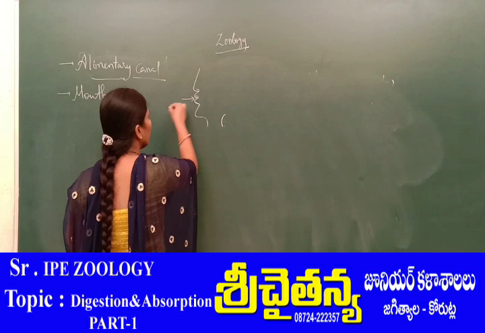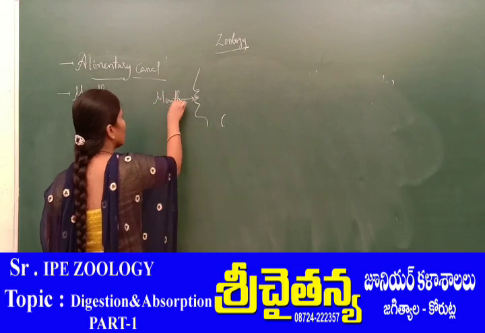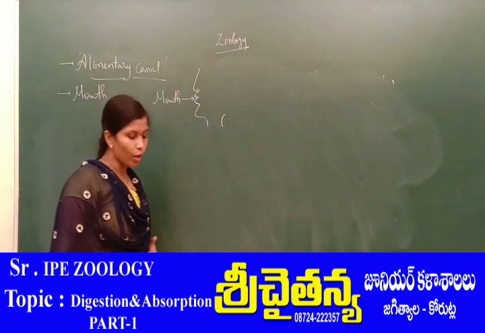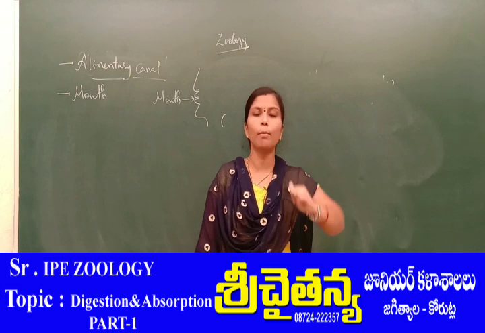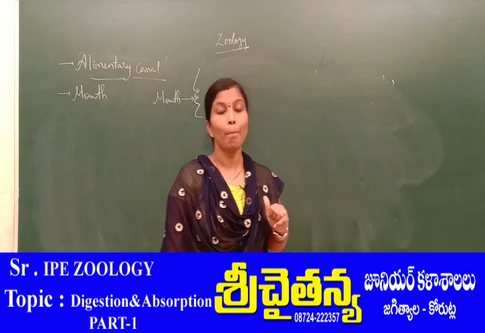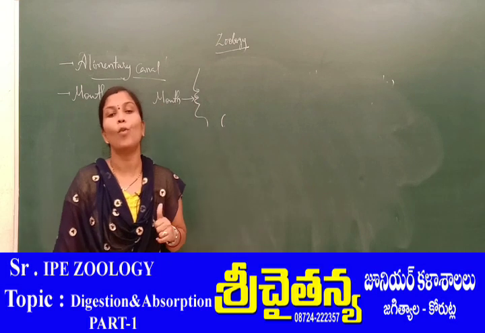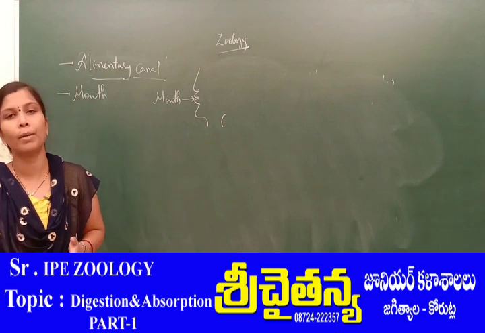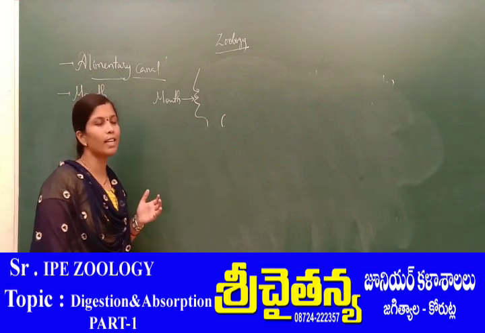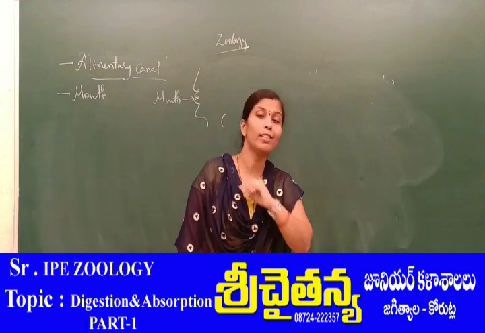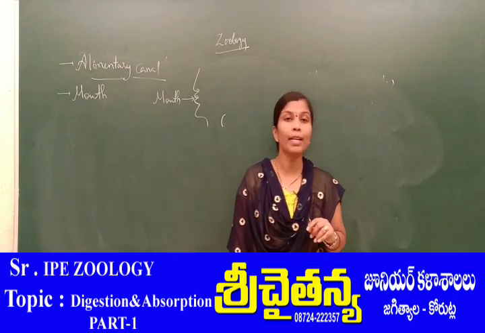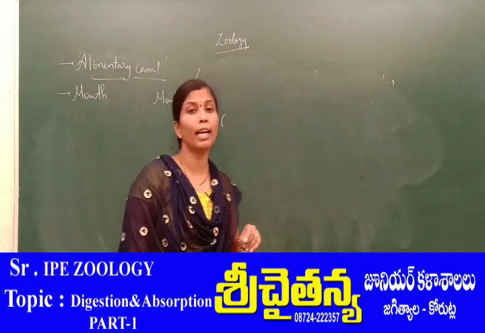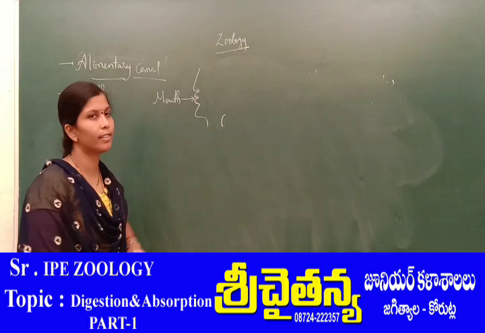Okay, so this is about the mouth. This is the anterior opening. Mouth means a horizontal, slit-like aperture that is the initial part of the alimentary canal. In a well developed organism, especially a human being, the alimentary canal starts with this horizontal slit-like aperture. That horizontal slit constitutes the mouth.